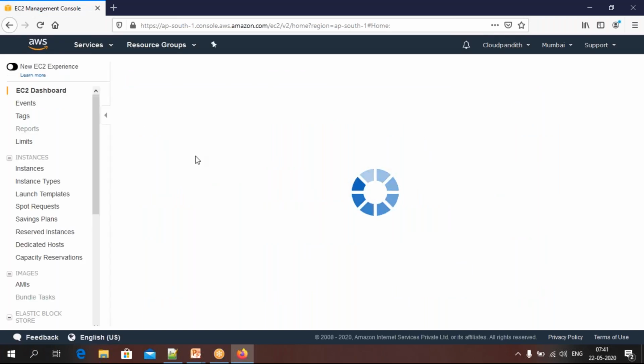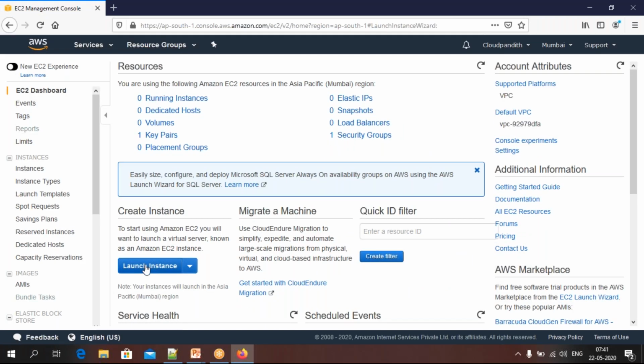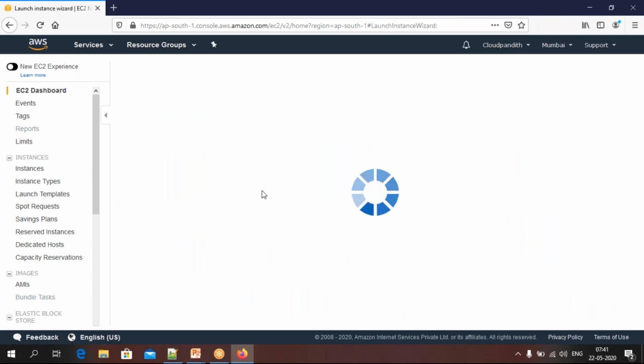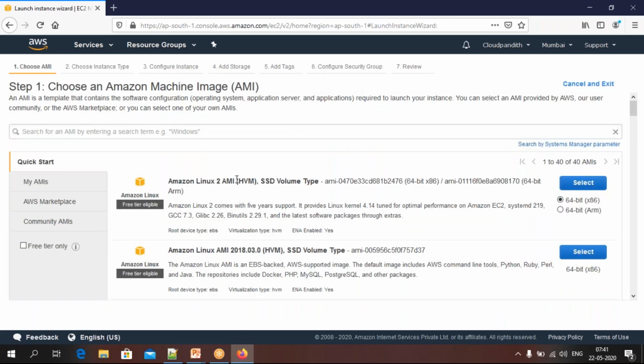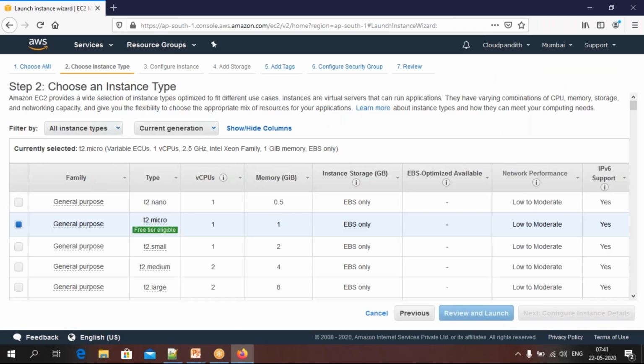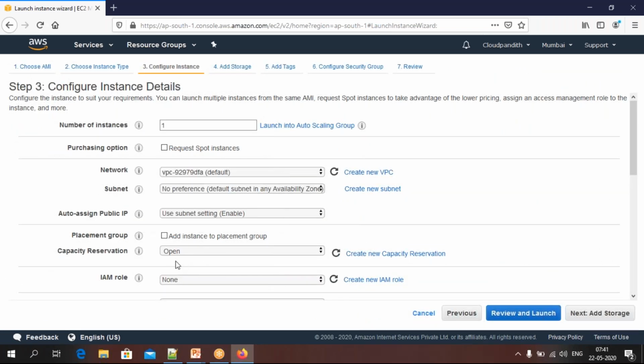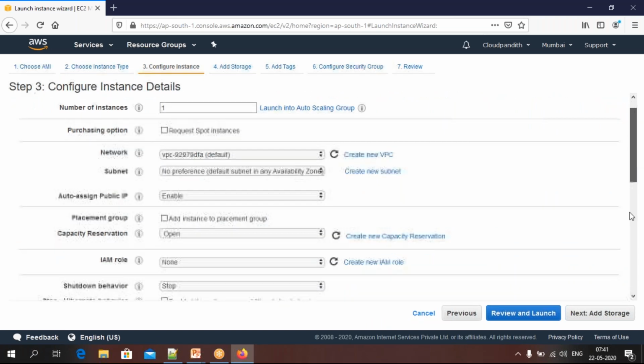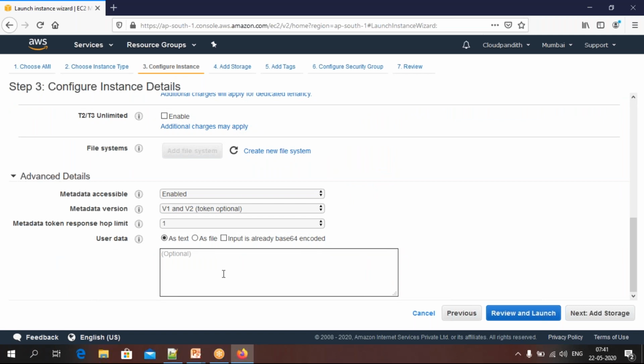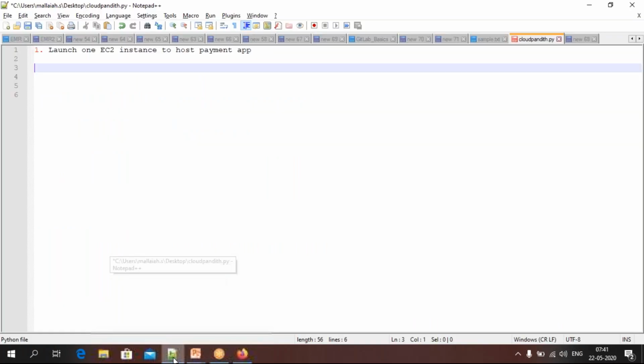You know how to launch EC2 instances, right? Click launch instances. I am taking this machine image, and I want t2.micro. Click configure instances. All those things we have already done, right? You can enable the public IP address. Come down here. I need to set my configuration script so that I can host my web application at the time of launching this instance itself.